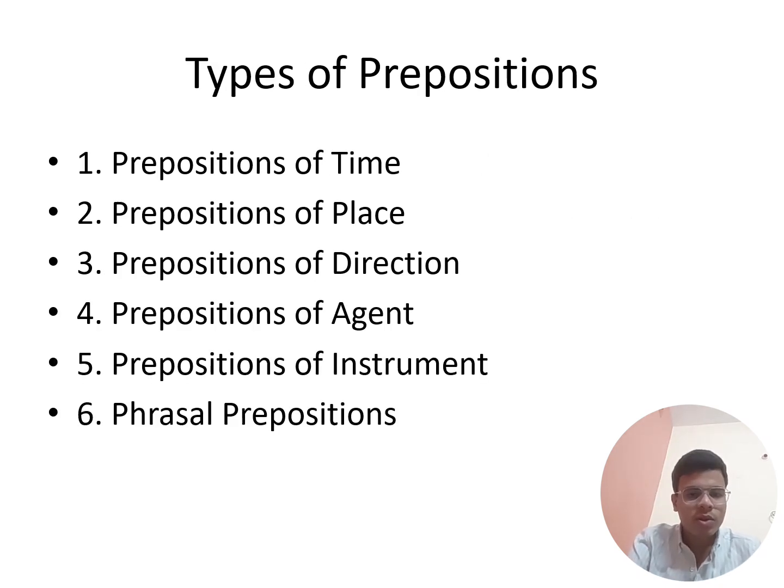And types of prepositions. There are six types of prepositions. First, prepositions of time, prepositions of place, prepositions of direction, prepositions of agent, prepositions of instrument, and phrasal prepositions. These are the types of prepositions.